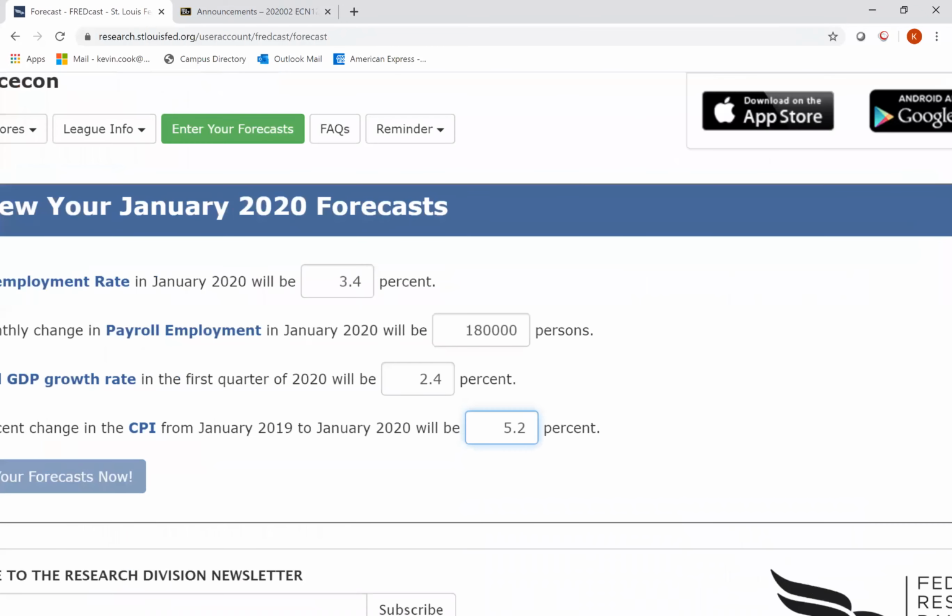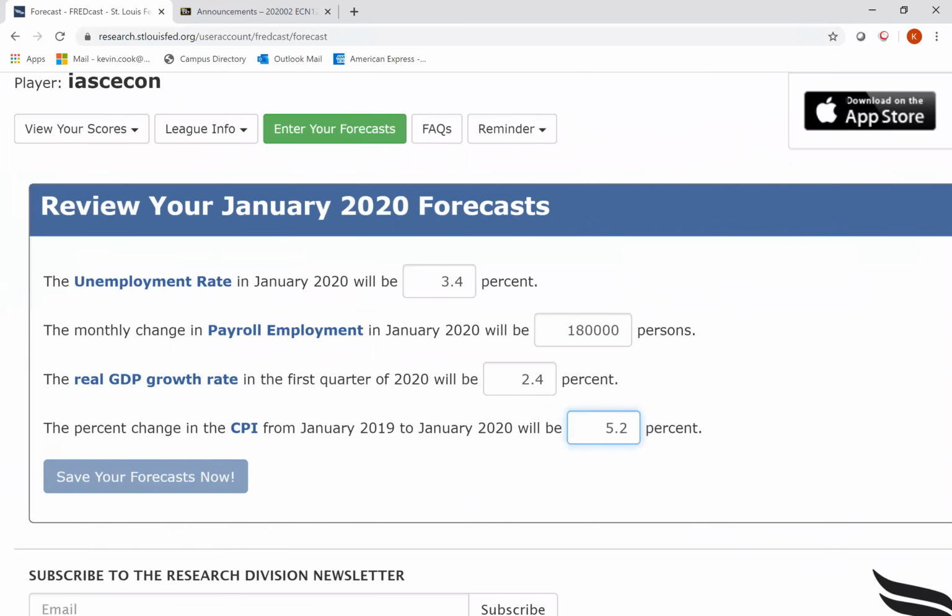In this month, it has unemployment rate, payroll, real GDP growth, and CPI. At this point, if we don't know what all those are, no worries. I'm not going to sit and say, oh, you got something wrong. For January, it's kind of just a practice month, to see how the platform works and so on.